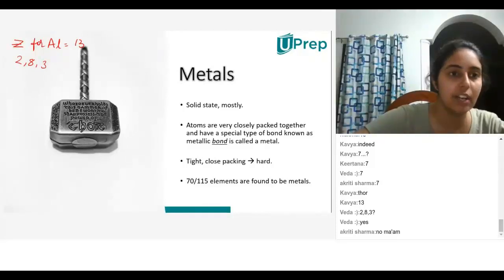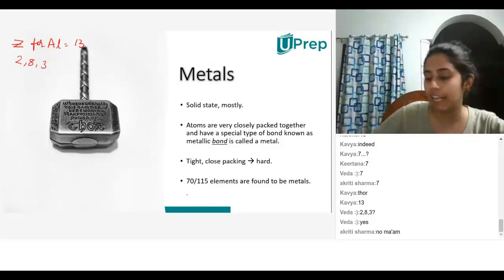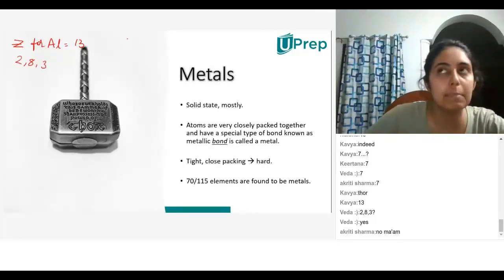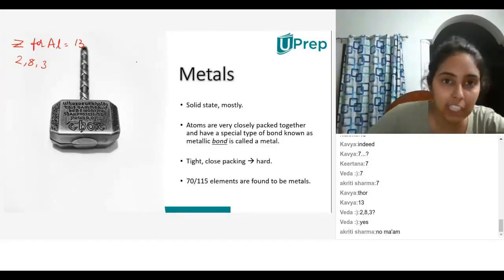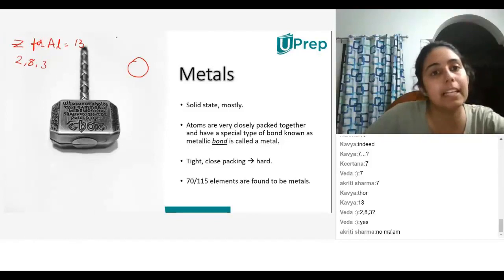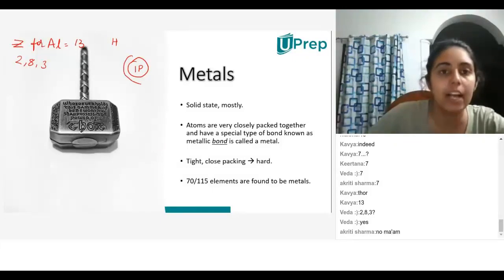Okay, so I'm going to explain electronic configuration very briefly because not everybody is aware of it. Electronic configuration is basically how you divide the number of electrons in an element. So basically you have this nucleus in an atom. For example, I take hydrogen atom. The hydrogen atom has one proton and one electron. The nucleus has the protons and there is one electron going around the nucleus. So the electronic configuration for this will be 1.